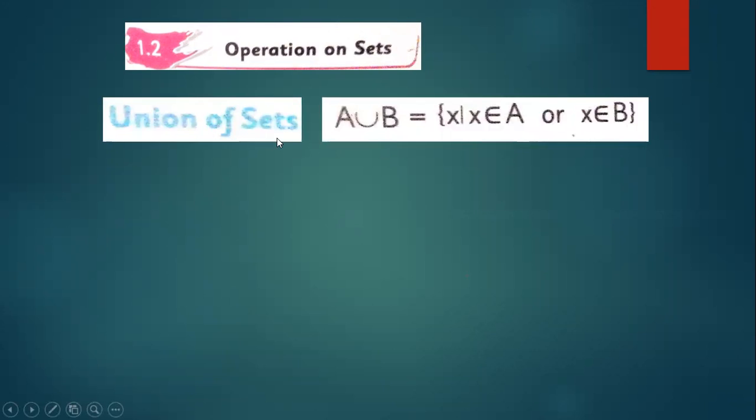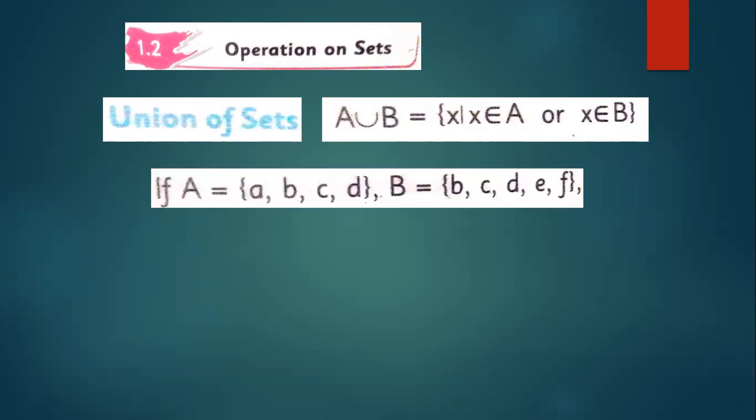Union of sets. In union of sets, we write all the elements in the set, but the repeated elements are written once. What we do in the union of two sets, we combine both the sets.